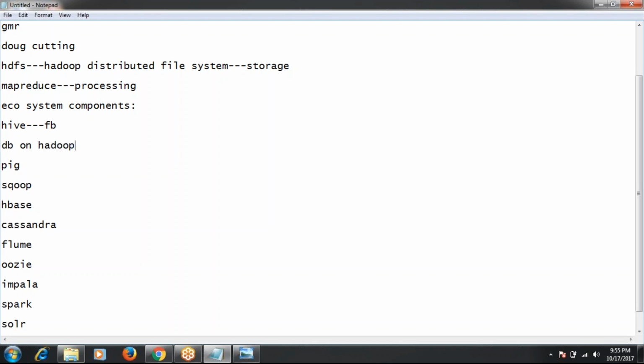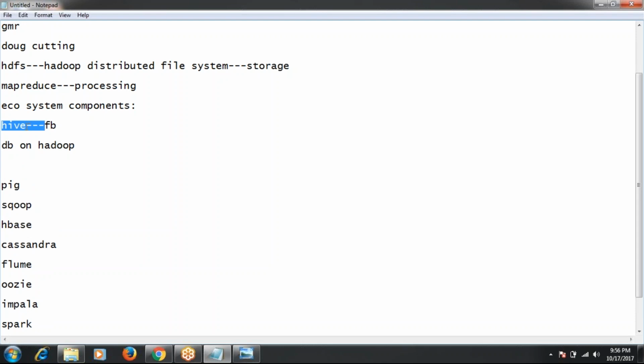For example, take RDBMS, our relational database management systems. We have so many RDBMS, right? We have SQL Server, MySQL, Oracle, DB2, a number of databases. All RDBMS run on servers, right?